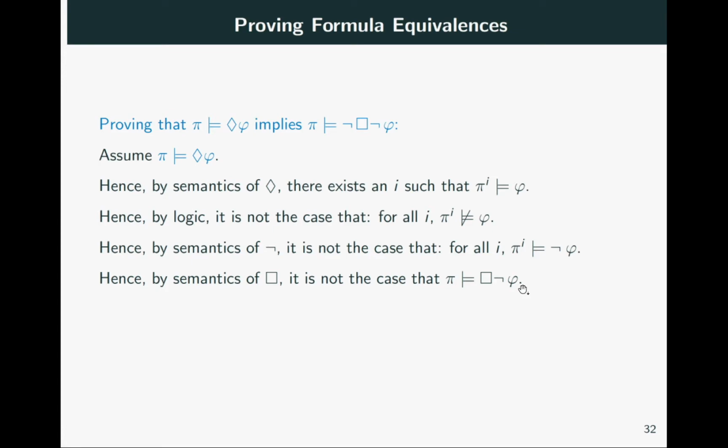This is by the semantics of always. We have thus obtained that pi does not satisfy always not phi. Applying again the semantics of not, we obtain that pi satisfies not always not phi, as desired. So we are done with proving this implication.